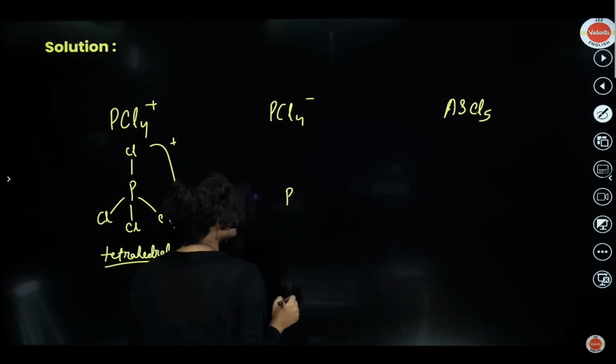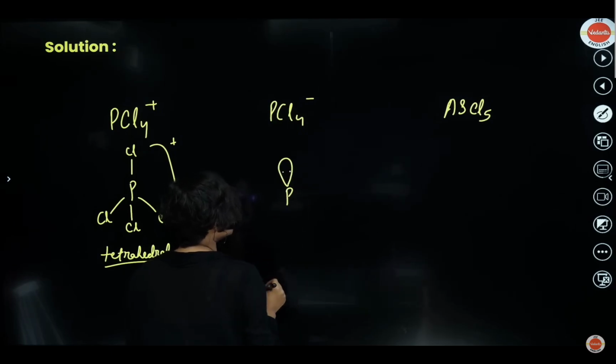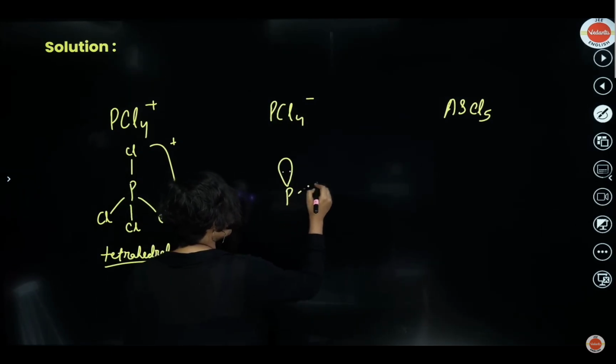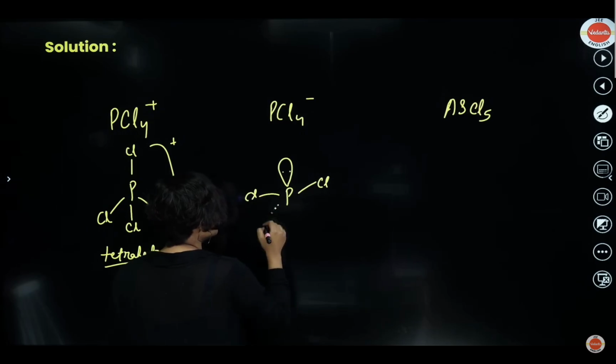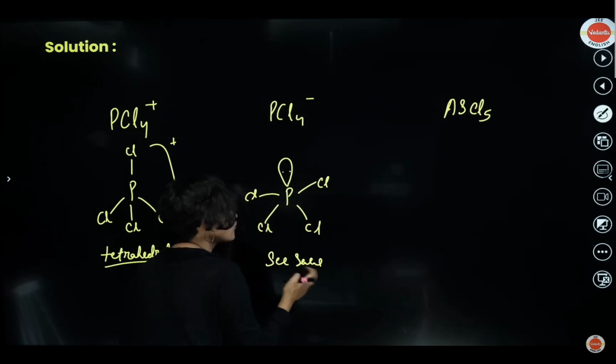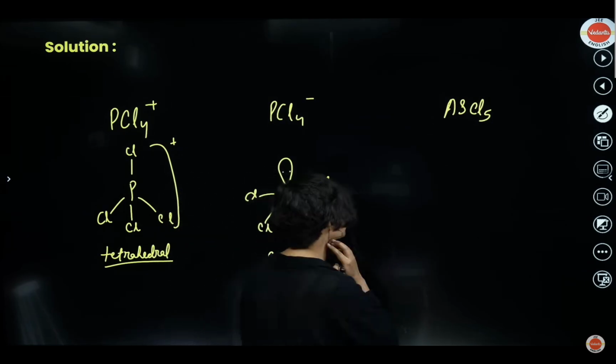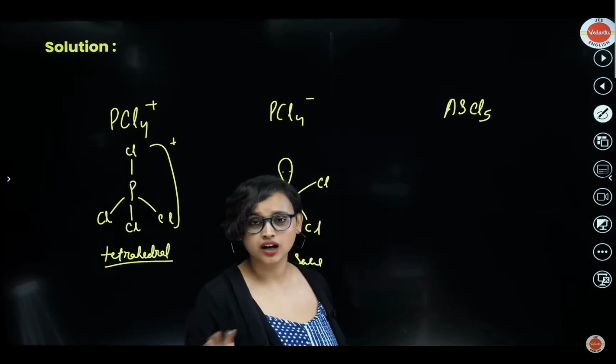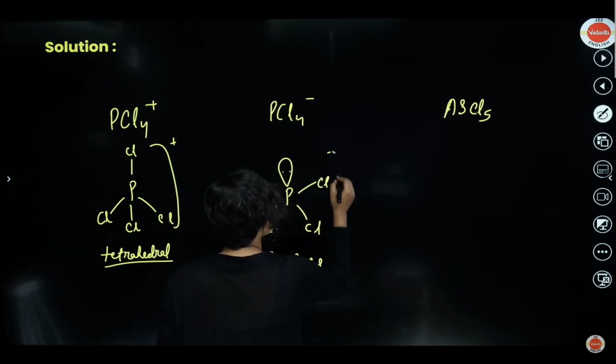PCl4 minus: 5 electrons it already has, but here there will be an extra one. Let's write it like this, and then Cl4. So Cl, Cl, Cl, and Cl. How does this look? This looks like a seesaw shape. Obviously it can be a little better, but come on. I'm not Einstein. I'm not Pablo Picasso, I can't draw that well. So this is PCl4 minus.